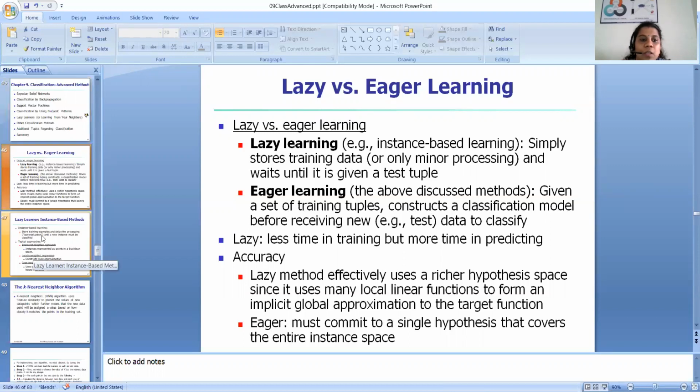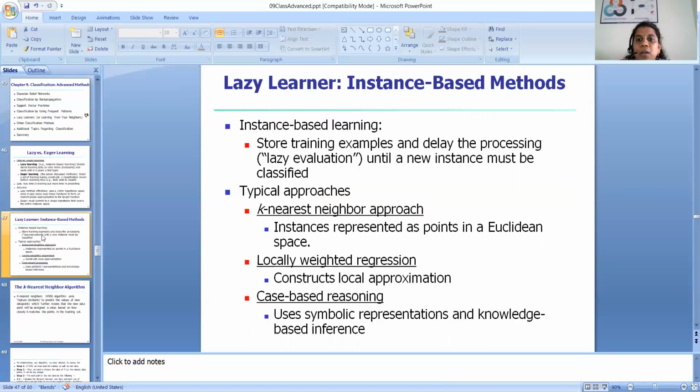Now we'll see some examples of lazy learner or instance based methods. We already studied eager learning methods. Now we will look into a few lazy learner methods. In the case of lazy learning or instance based learning, we store training examples and delay the processing until a new instance must be classified. So it is called lazy evaluation. Typical examples of lazy learner methods are K nearest neighbor approach, locally weighted regression, and case-based reasoning.